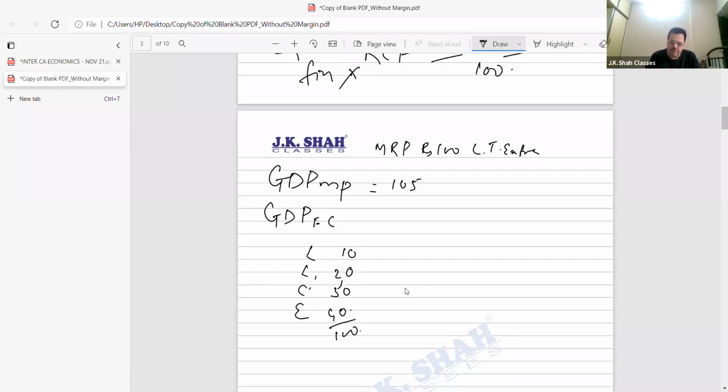Now, bacha, if I have to come to 100 rupees from 105, what I'll have to do? Come on, very easy. Then I'll have to write what? GDP at market price minus indirect tax. Any doubts over here? No doubts. So, bacha, from 105 to go to 100, I have to minus IT. Is this clear, all of you?